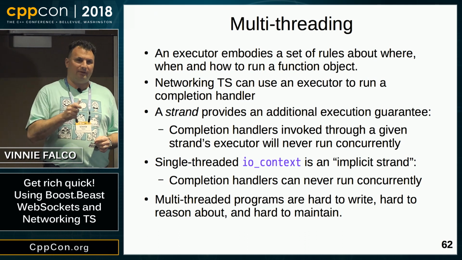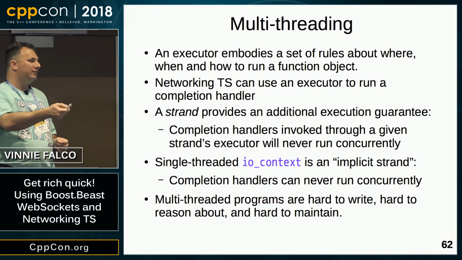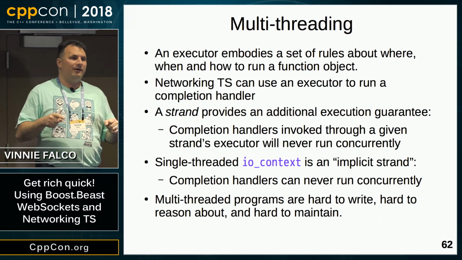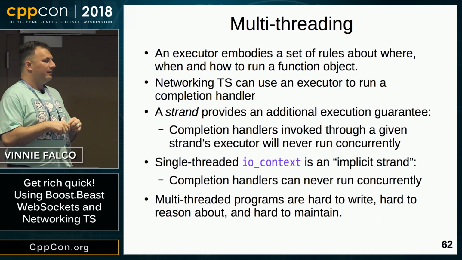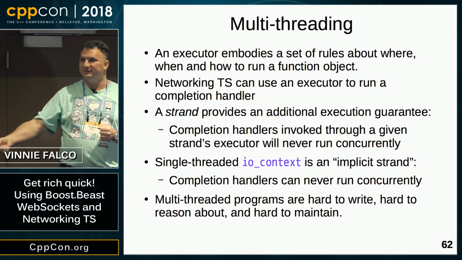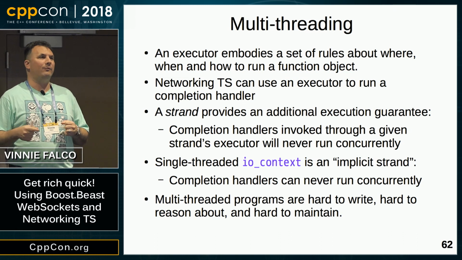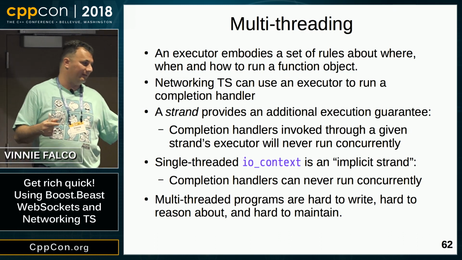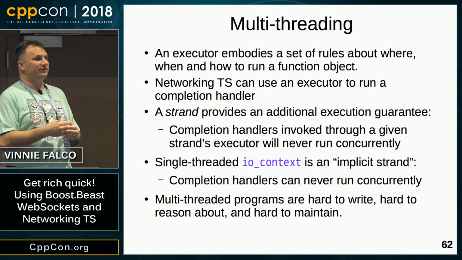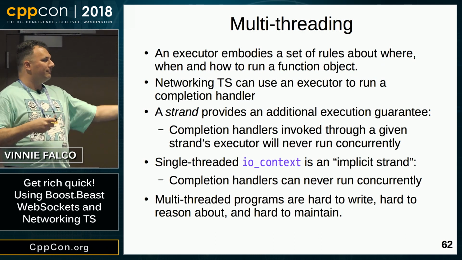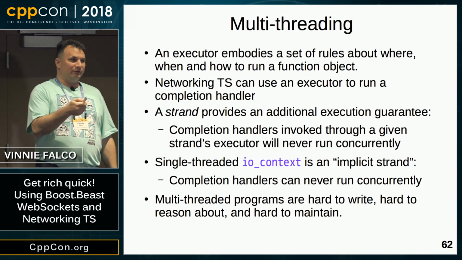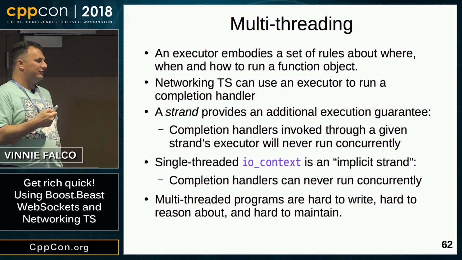There's one piece of information that I'd like to share with you about multi-threaded network programs, and that is the networking TS has, let's call it, executors light. An executor in networking TS defines how a completion handler is invoked. The most important executor is the one that's associated with an object called a strand. A strand makes sure that completion handlers will not execute concurrently. So if you're going to write a multi-threaded application, strand is something that you're going to want to look at. It involves additional synchronization overhead, but it's really essential.